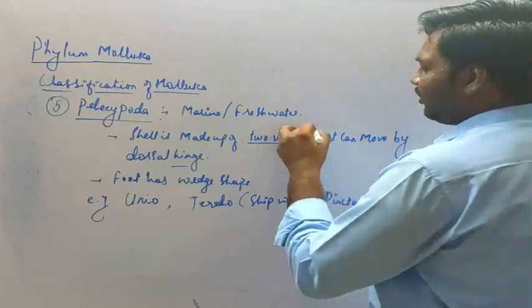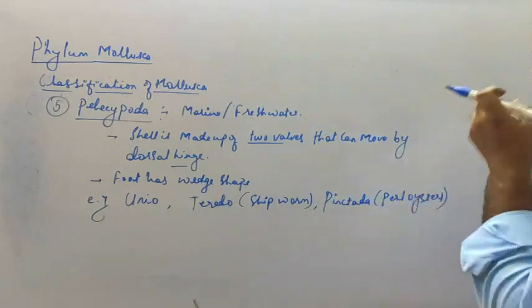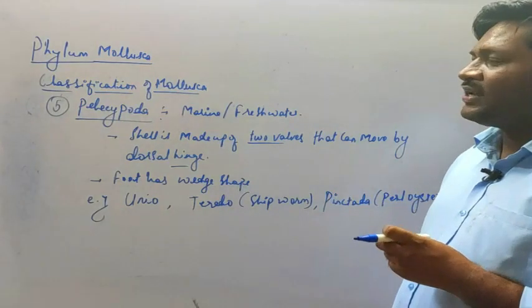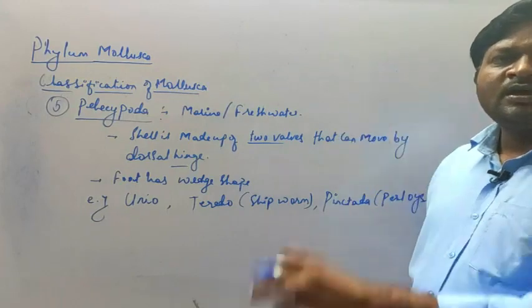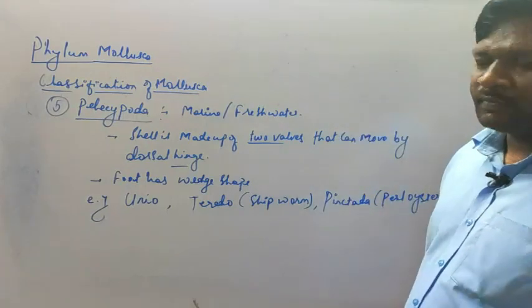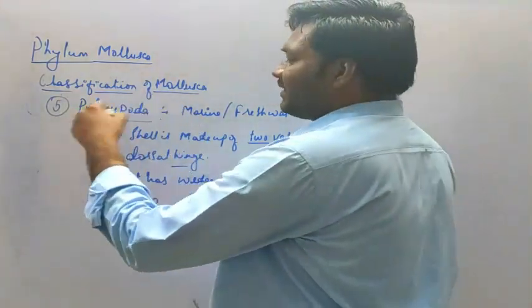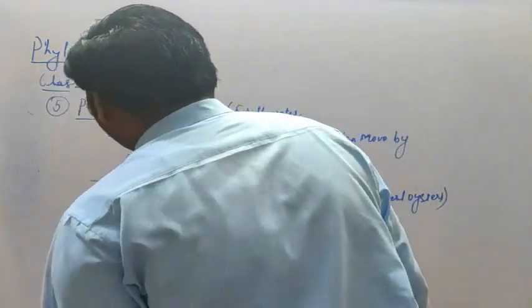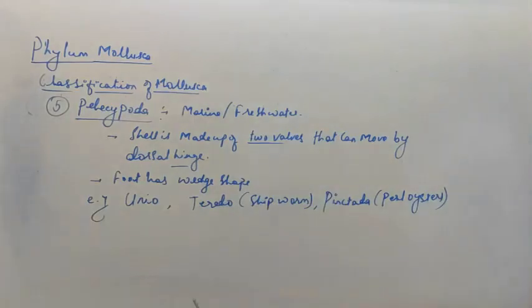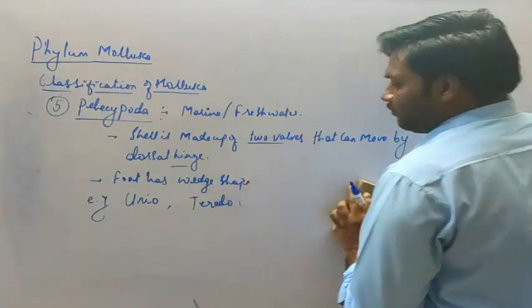So that will be two walls, or the shell is made up of two walls that can move by dorsal hinge in the class dash of phylum Mollusca. So we need to remember this class. In this way many questions can be made. So you have to note down all these points, and revise it regularly.